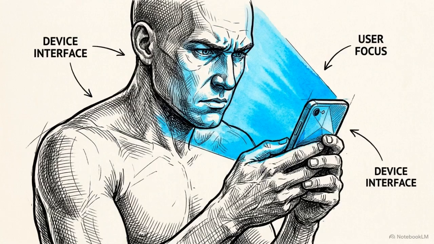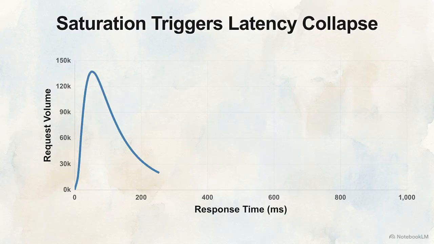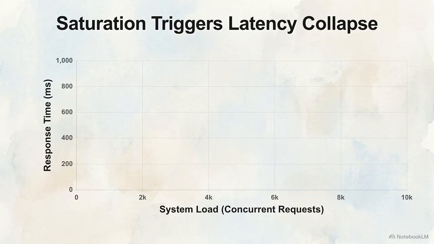Averages lie. They smooth out the data, hiding systemic, localized failures experienced by users at the extreme edges of the system. This statistical distribution curve illustrates a better metric. Large-scale architecture relies on target distributions, specifically the P99 metric. You must optimize for the 1% of edge case users caught in that long, trailing spike of severe delays.